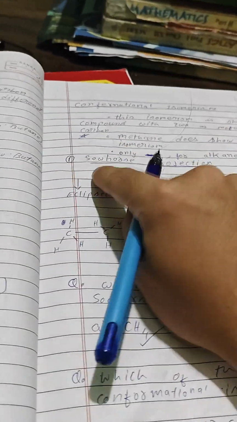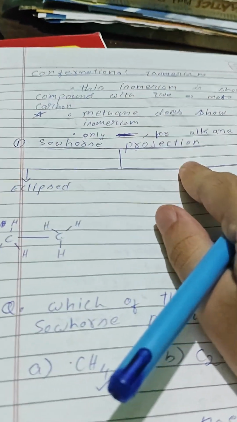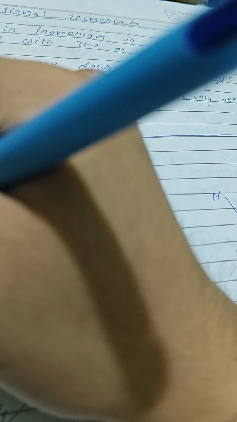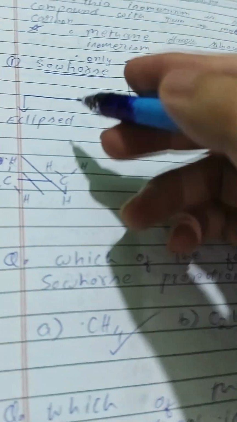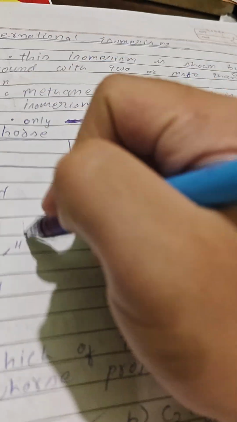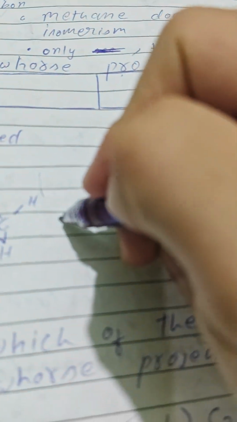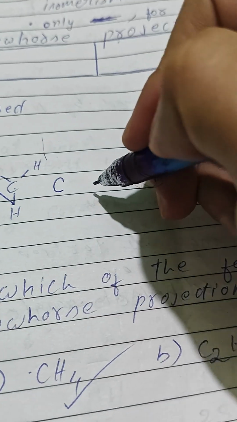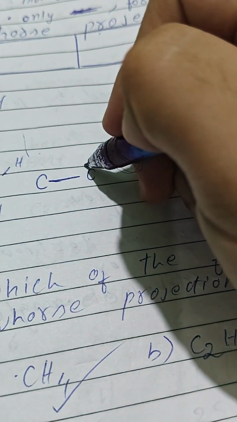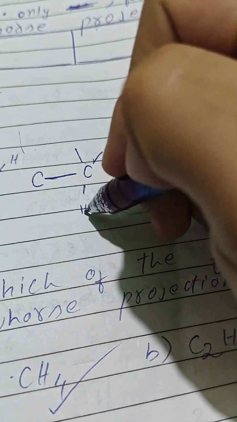There are two types. The first type is the sawhorse projection. In sawhorse projection, there are two carbon atoms. Each of them has the same amount of hydrogen.